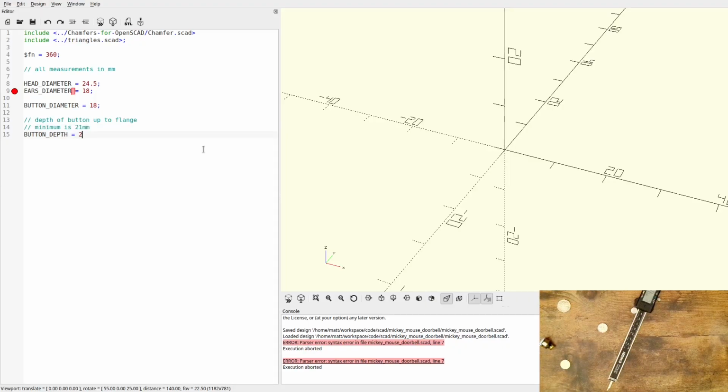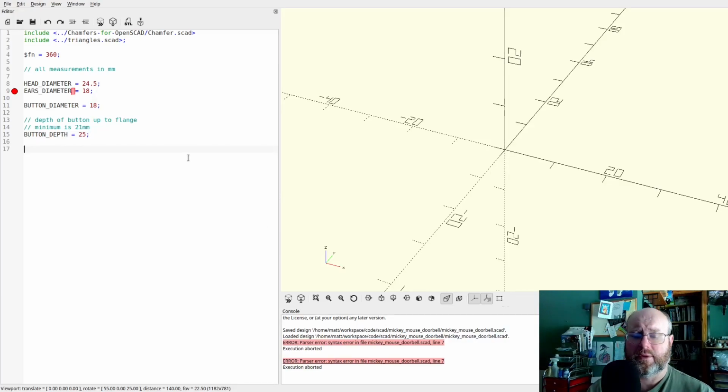Minimum is 21. We're going to do a nice round number of 25. So that's how much depth we're going to make sure to have for the button, right? Now, let's think about the wall thickness. I like 2 millimeters, because 2 millimeters, I think, works really well. It's good and solid.